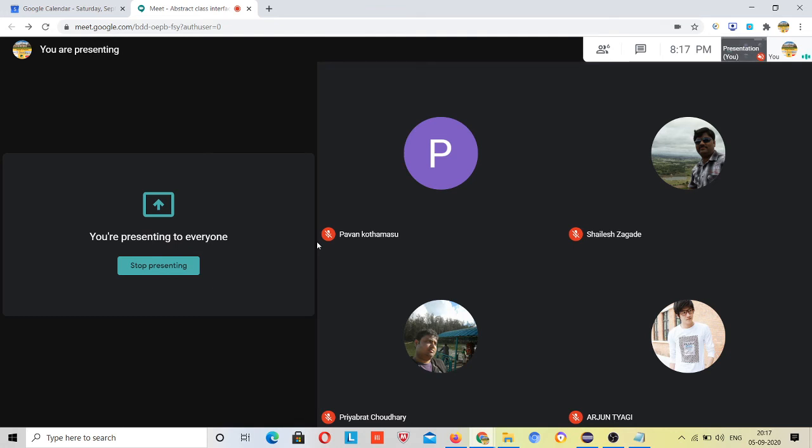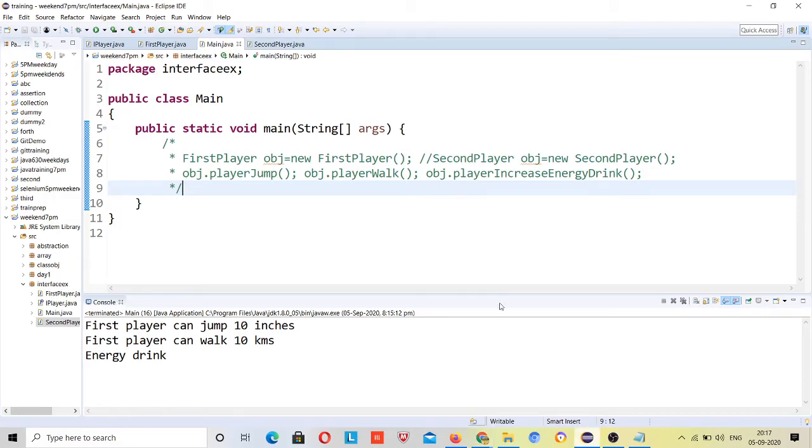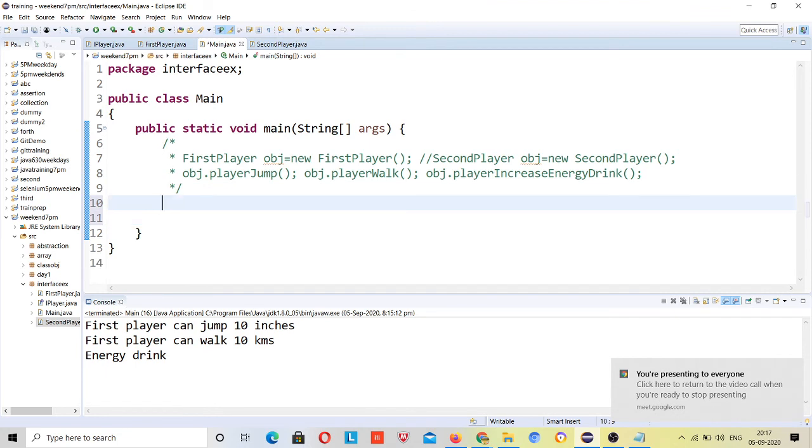This is an example, please don't try to relate it. I am just trying to relate it with some new things. So I want to restrict the second player to not have that new property, those new extra properties. So what I will do, I will tell him that okay, you have the properties which I have defined, you should have those, but you cannot define your own properties.